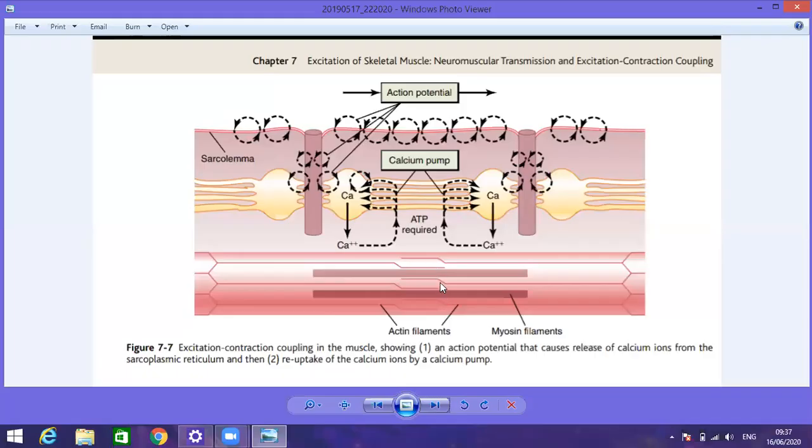in the interdigitating form. I'm not going to discuss what actin is, what myosin is, which I discussed last time. Just for the purpose of contraction, I will revise how there are two main mechanisms responsible for the contraction of the muscle fiber. One is the sliding theory. The second one is the walk-along theory. As far as the cardiac muscle fibers are concerned, the sliding theory is extremely important.